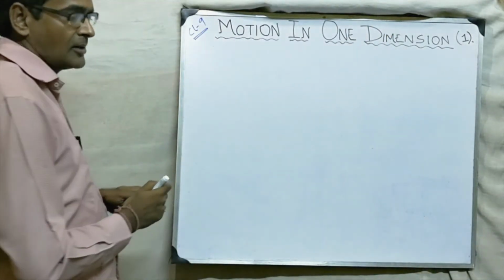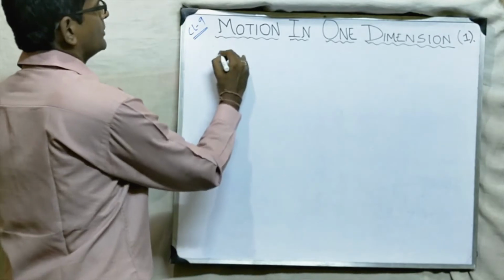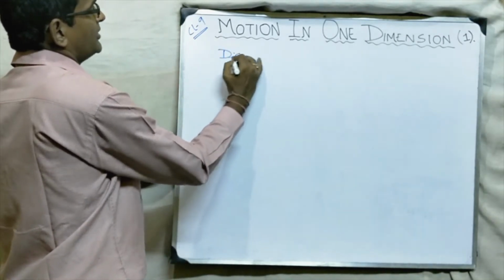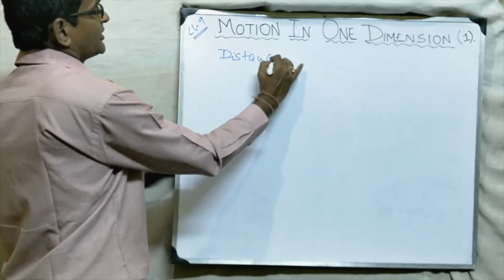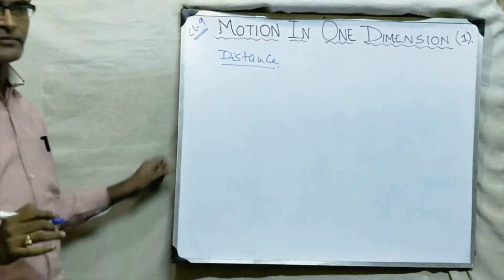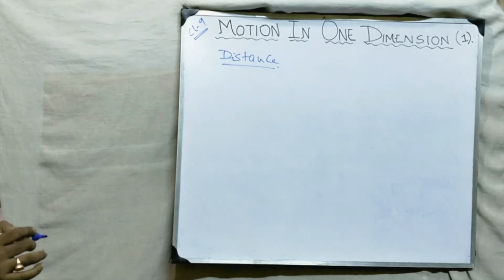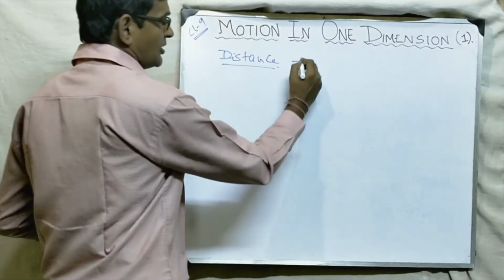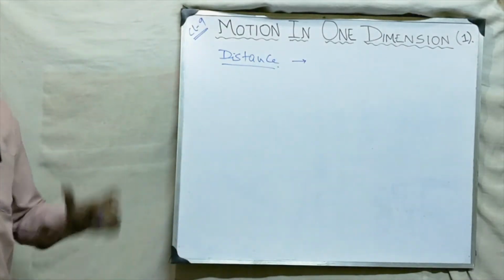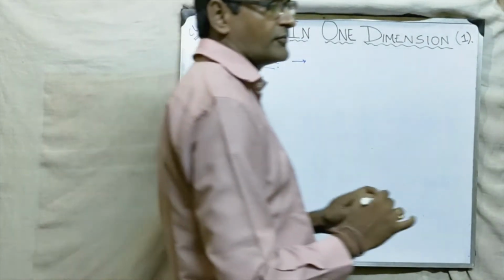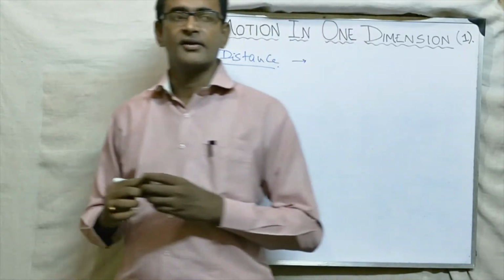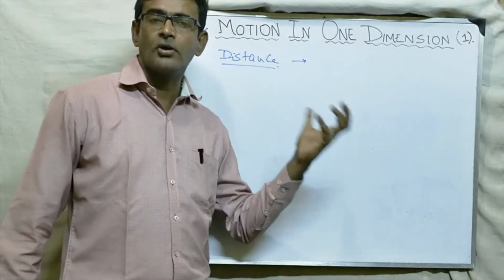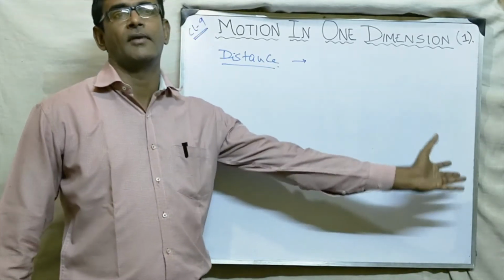Now, first of all, we are going to study speed, distance. We have already studied speed, rest and motion. Now the next term that we are going to study is distance. What is distance actually? You can see the definition in the book. Distance is the length of the actual path traveled by the body. Okay students?